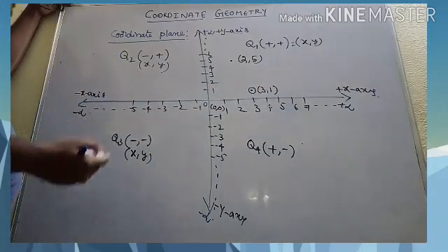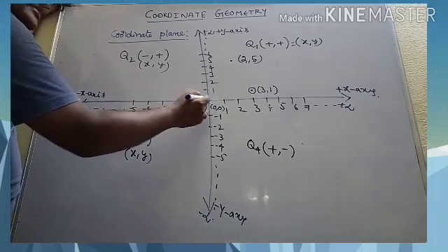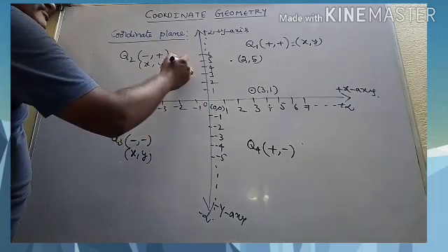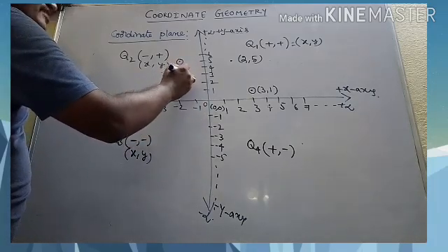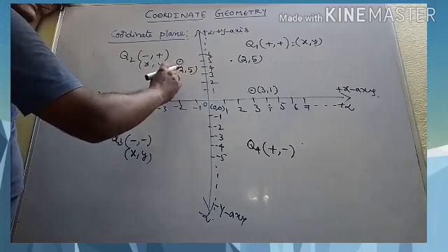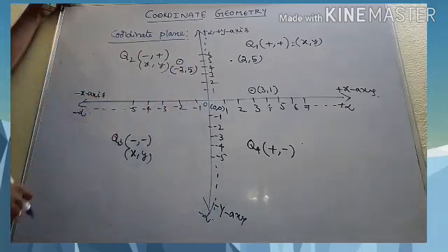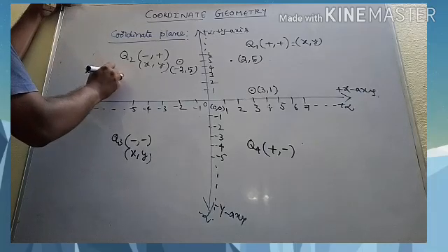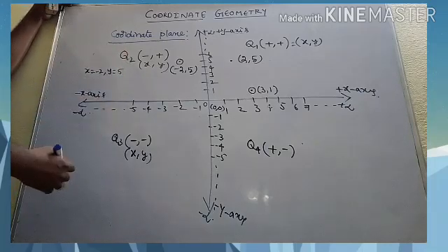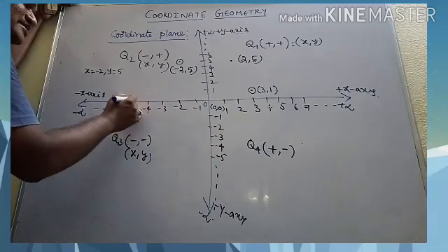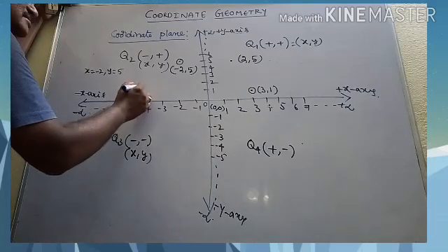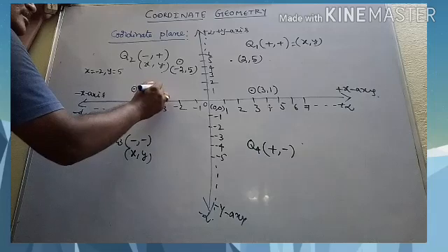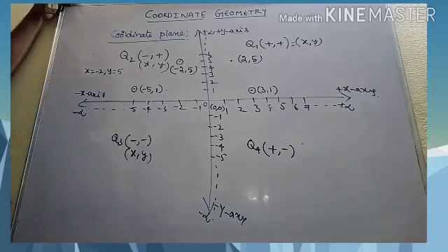Now you want minus 2 comma 5, x value is minus 2 and y value is 5. This is minus 2 comma 5. It lies in the second quadrant because it is minus comma plus, right? Suppose you want minus 5 comma 1, x value is minus 5 and y value is 1. This is minus 5 comma 1, like this you have got.